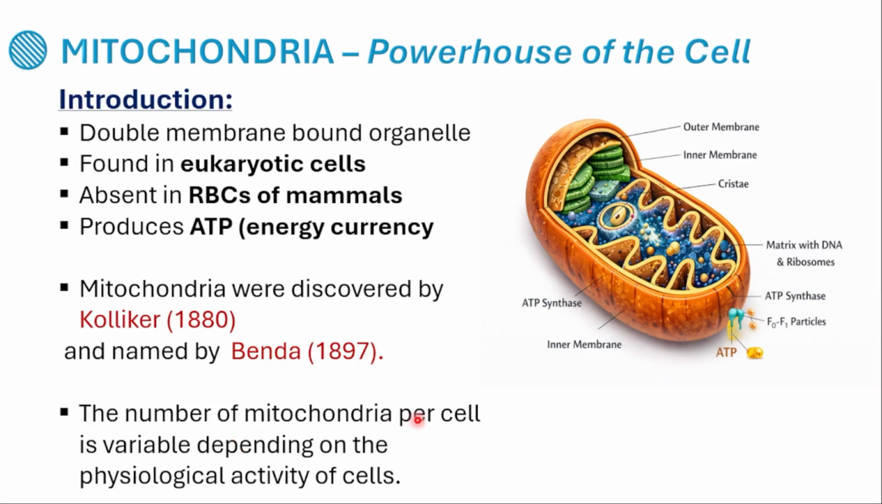The number of mitochondria per cell is variable depending on the physiological activity of the cell. If the cell is involved in more physiological activities, then the number of mitochondria will be more. If the cell has very little physiological activity, then the number of mitochondria will be very low. That means the number of mitochondria per cell depends upon how actively that cell works.